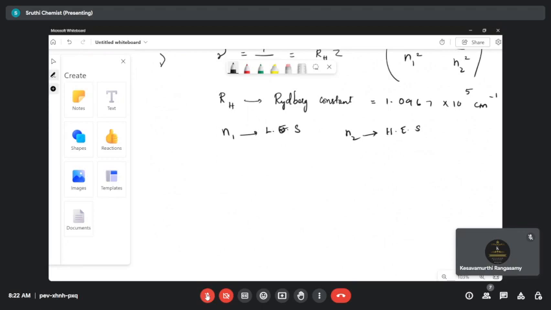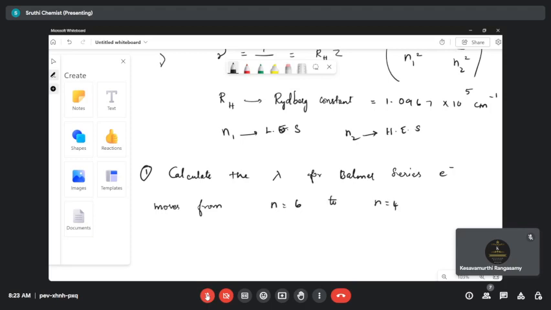For example, we'll do one question based on this. Calculate the lambda, which is the wavelength, for the Balmer series. The electron jumps from n equal to 6 to n equal to 4. So this is our question. They are asking to calculate the lambda for a Balmer series.